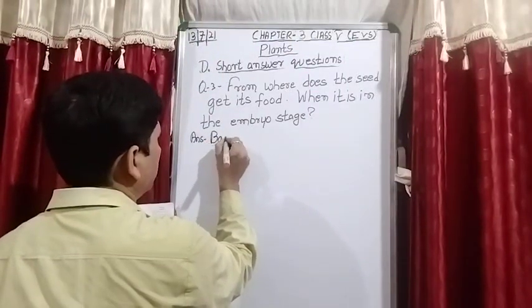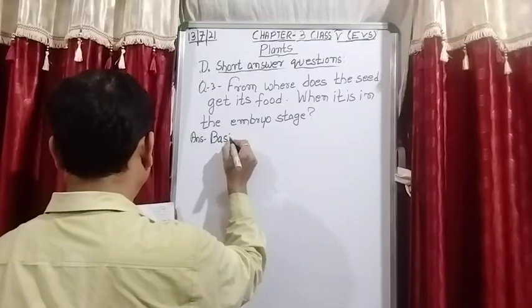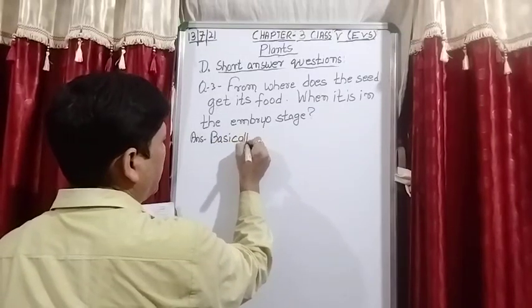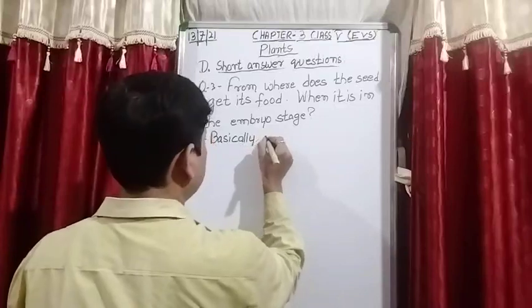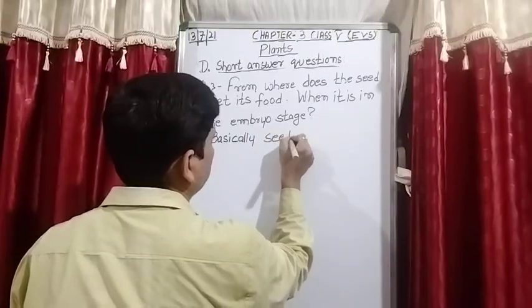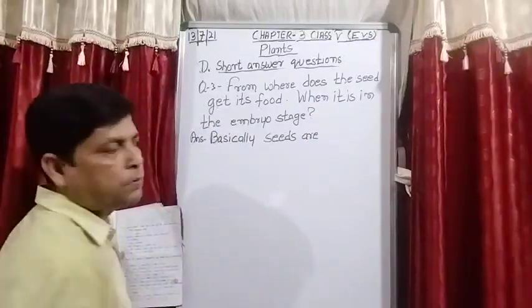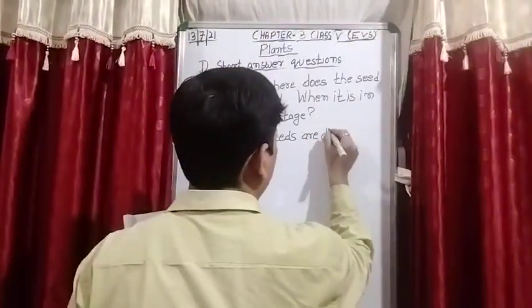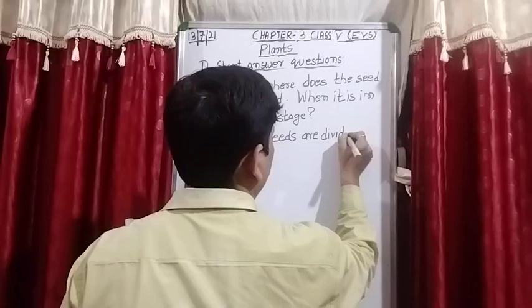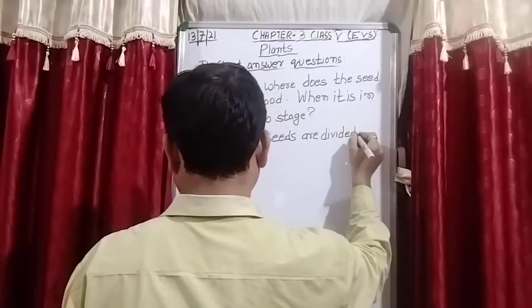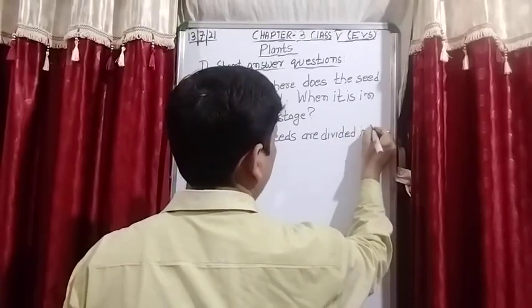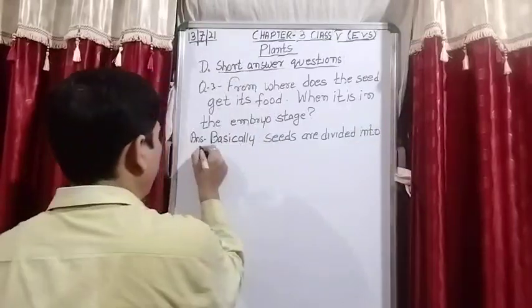Basically, seeds are divided into three parts.